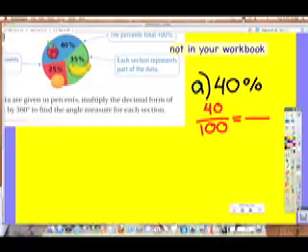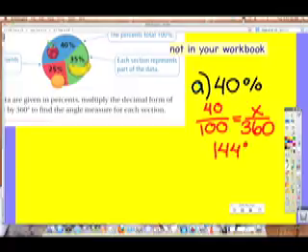Okay, write that down. Grab your calculators. And let's solve it. Okay, Glory, do you have a final answer? 144. Put your degree in there. Box it up. 40% matches with the angle 144 degrees. Thumbs up. How many of you think you got this already? Okay. All right, Tegan, you?